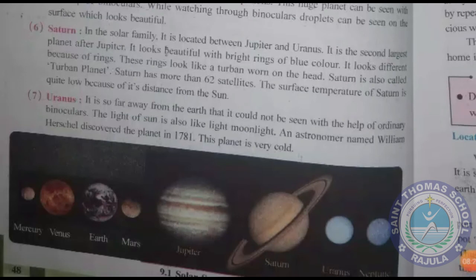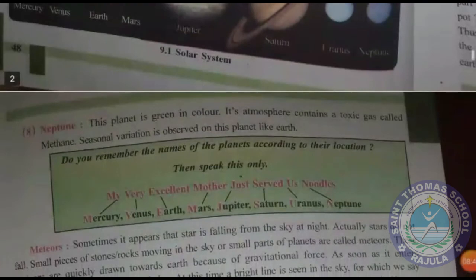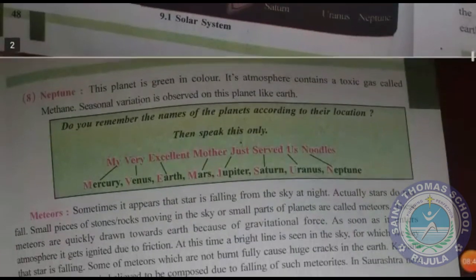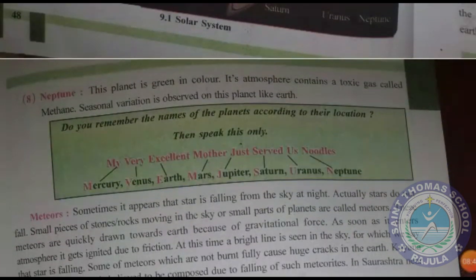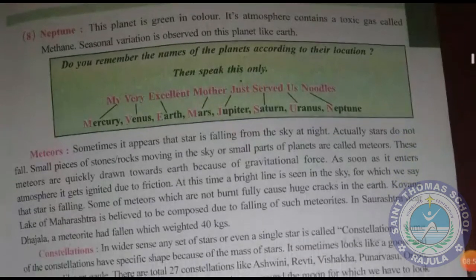Uranus is so far away from the earth that it cannot be seen with the help of ordinary binoculars. The light of the sun there is like light moonlight. An astronomer named William Herschel discovered this planet in 1781. This planet is very old. The last planet is Neptune. This planet is green in color and its atmosphere contains a toxic gas called methane. Seasonal variation is observed on this planet like Earth.